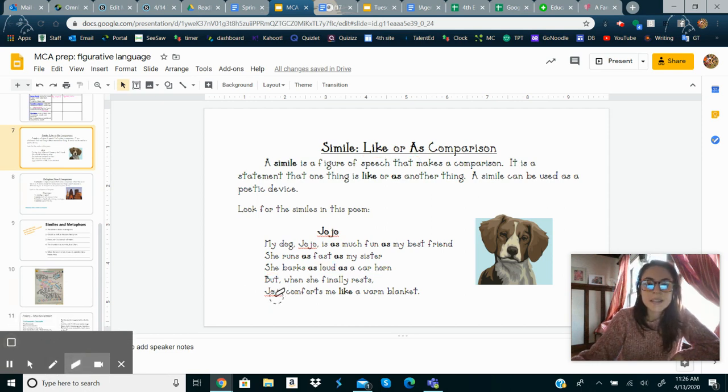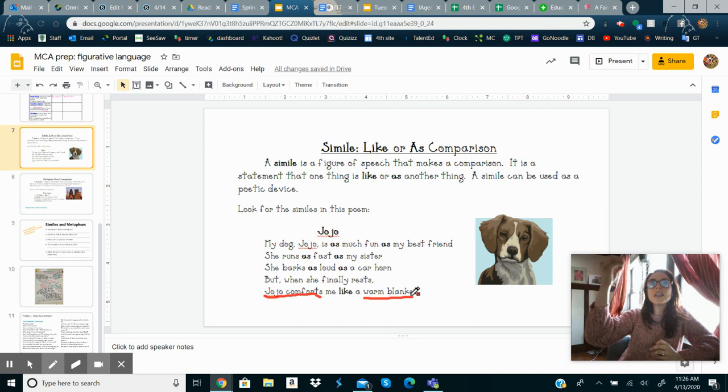The next sentence, but when she finally rests. Sometimes in poems, not every sentence needs to have a simile or metaphor or poetic device, but it does describe something, right? But when she finally rests, Jojo comforts me like a warm blanket. Okay, so it's a simile because they're using the word like, and the two things they're comparing are Jojo comforting her and a warm blanket. And I can really imagine that in my head, right? She's comforting me like a warm blanket, meaning she's really awesome. She's comforting me a lot.